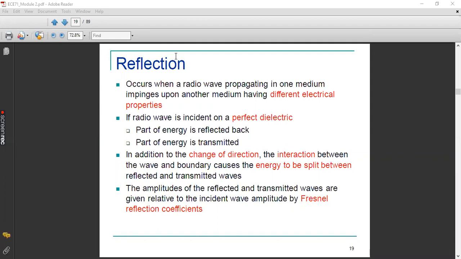Now, how can the amplitudes of the reflected waves and transmitted waves be combined? Because we need to know the amplitude levels of both the waves. Only if we know the nature of the reflected waves and transmitted waves will we be able to find the power level at the receiver. Because the power level at the receiver's mobile is useful for the MSC also to perform the handoff or other processes as well. So it is the responsibility of the MSC as well as the base station as well as the receiver mobile together to predict the power level received at the receiver's terminal.